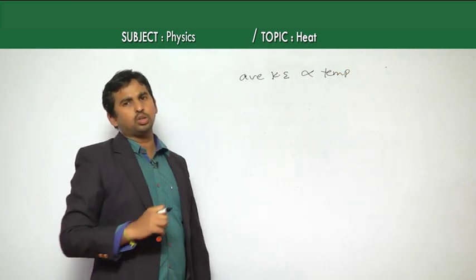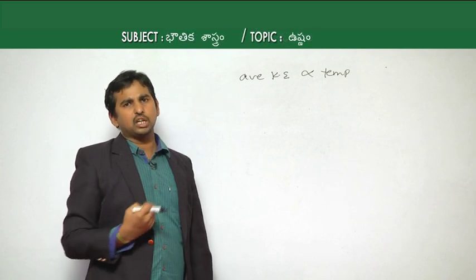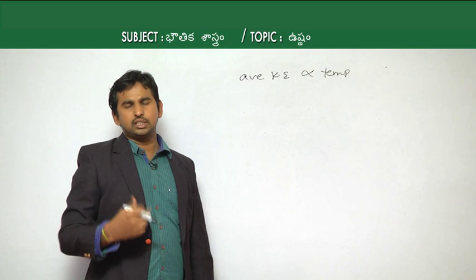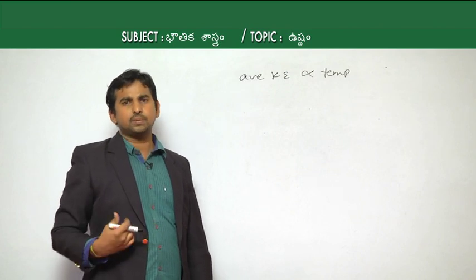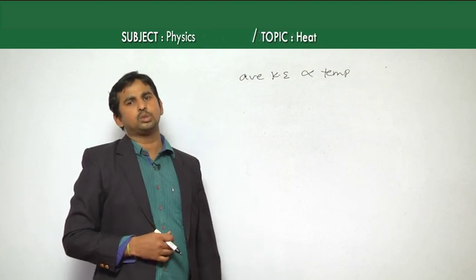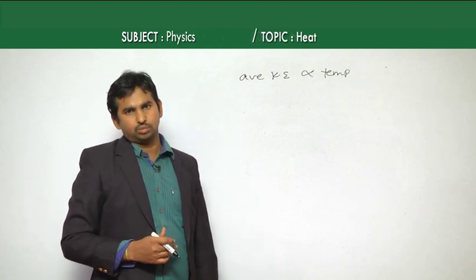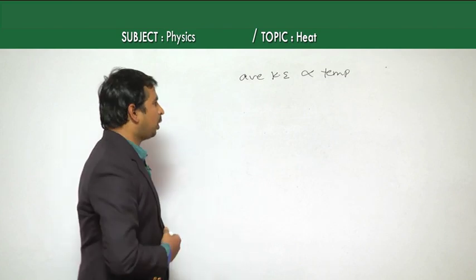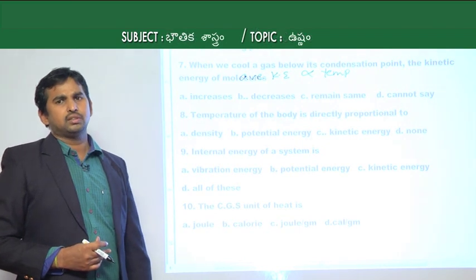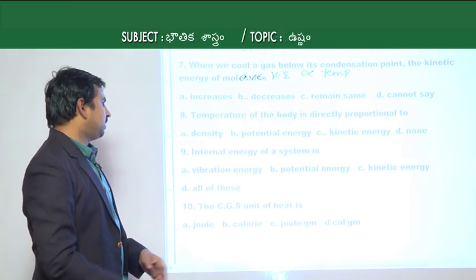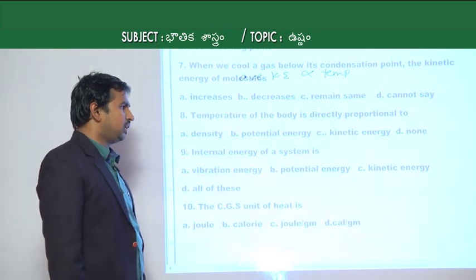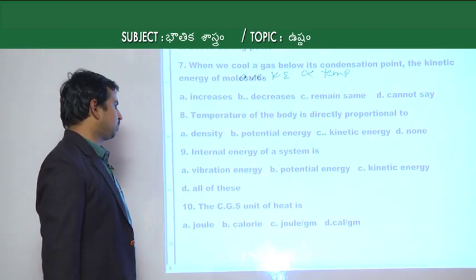As the movement of the molecules is more, the exchange of heat takes place, so that gradually the temperature is higher. That is why the average kinetic energy of the molecules is directly proportional to the temperature. So in the given options, kinetic energy is the correct one, of which we have A density, B potential energy, C kinetic energy. So option C is the correct one.